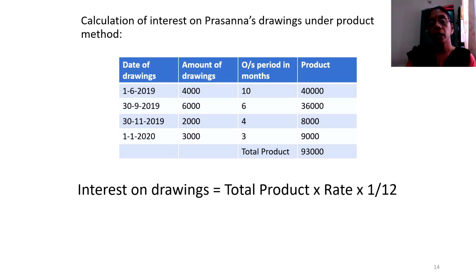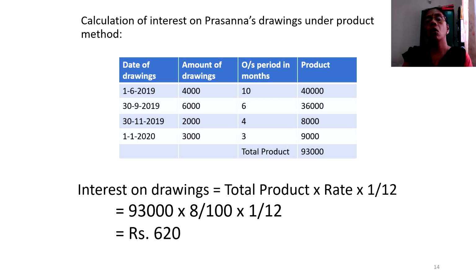What is the formula given to us? Interest on drawings is equal to total product into rate into 1/12. So 93,000 into 8/100 into 1/12. So our total interest on drawings is given at rupees 620. So students, hope you might have got a very clear idea on the computation of interest on drawings.